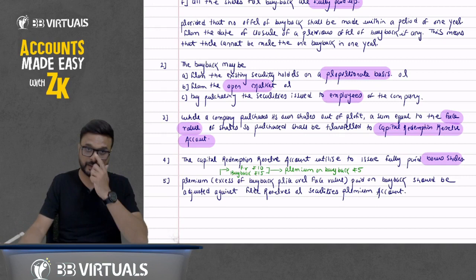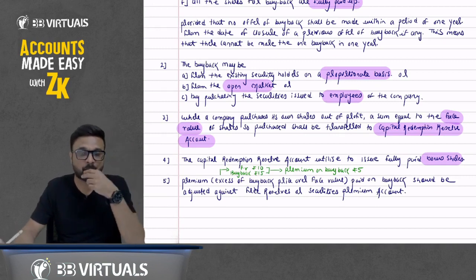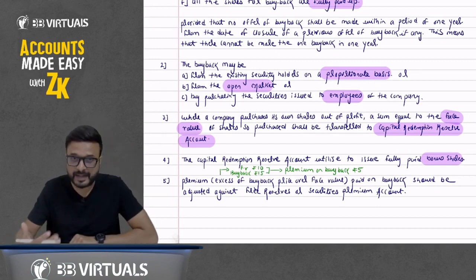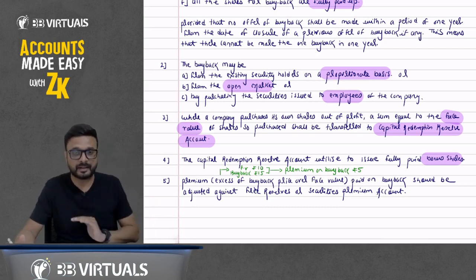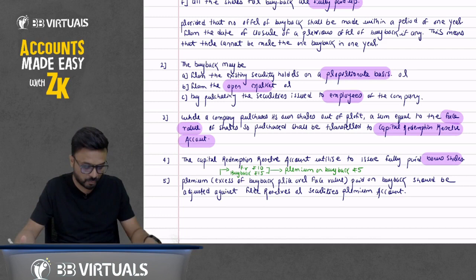Don't worry about the journal entries. But what does it mean? What does it mean that we have paid some excess amount? We will discuss the journal entries later. But when I pay you the excess amount, what does it mean?